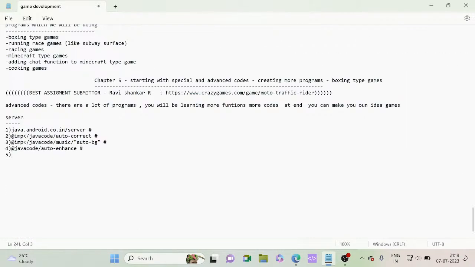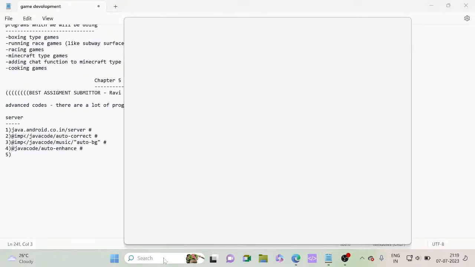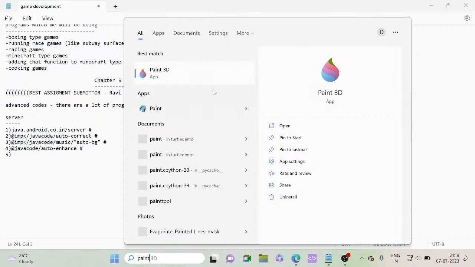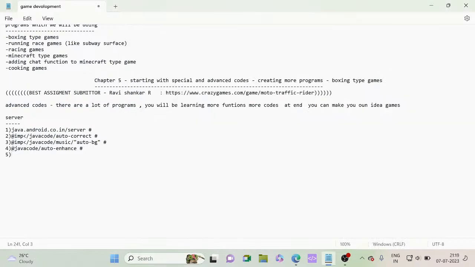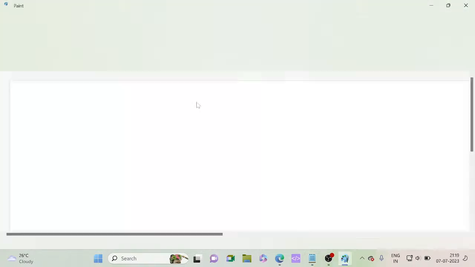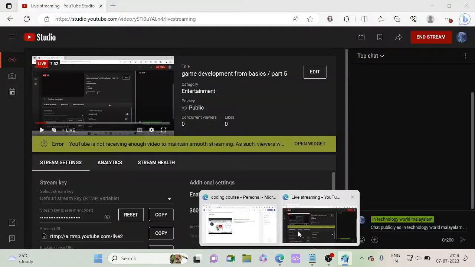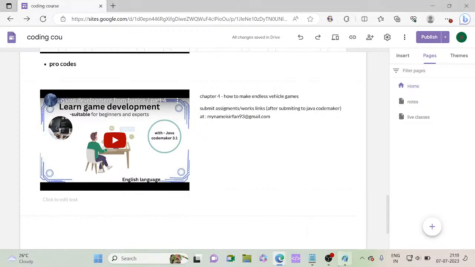Now let's make a home page like workspace as we have done in the last class. For that we will open Paint. The workspace is only for our reference. You can draw with a scale and pencil also on a sheet of paper, but you need to measure everything correctly. If you do it in this, it will be automatically measured for you. Before that, let me check my internet. Okay, it has opened.